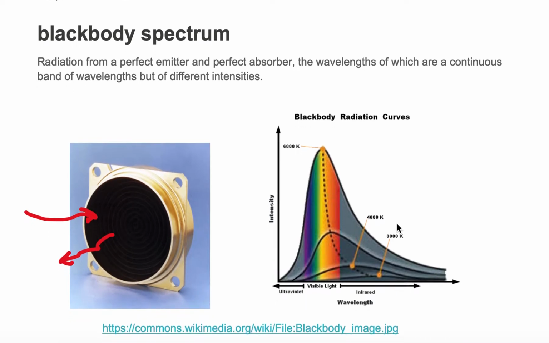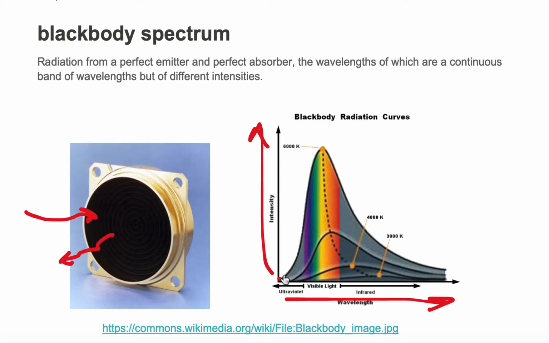So here we have 4 different objects that are black bodies. They all have different surface temperatures, 3,000, 4,000, 5,000, and 6,000, and they're all emitting these continuous wavelengths of different intensities, or a black body spectrum. So wavelength is increasing to the right, intensity or how much is increasing upwards, and we're looking at 4 different objects of 4 different surface temperatures. And notice that we don't have any breaks in the wavelengths. You don't see any white lines or decreases or holes in the spectrum.